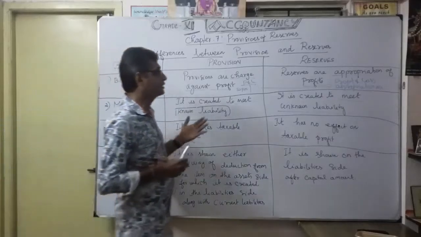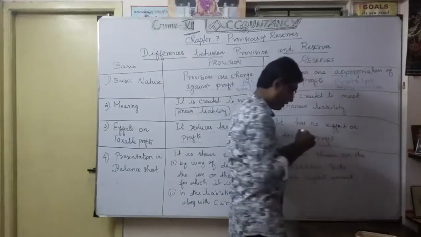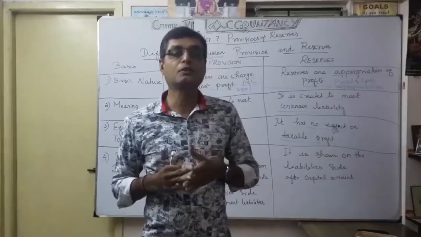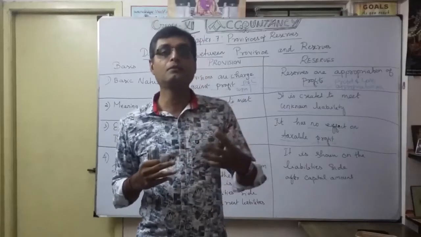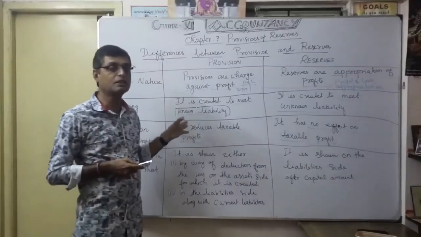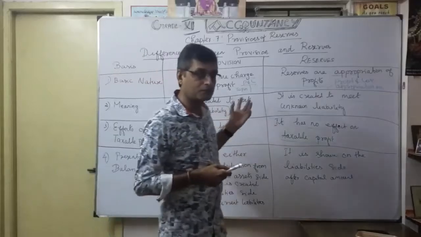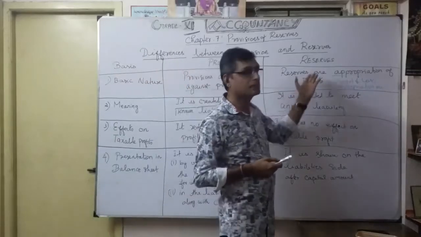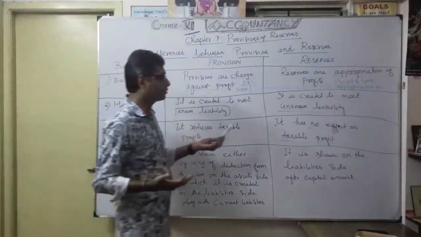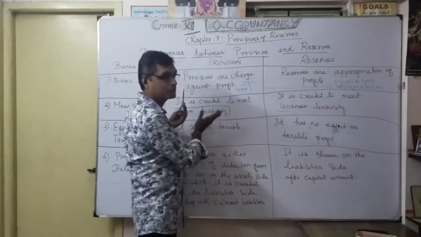But according to here, there is no effect on taxable profits. Why? Because here I am going to create reserve whenever profit is available. After you provide for everything, all your provisions, whatever the available profit is, only that particular profit you are going to create reserves from. Here there is no question of taxable profit, no effect. It is already over in provisions itself.